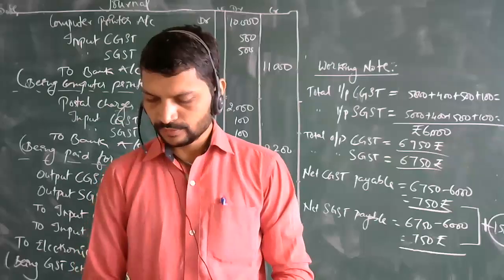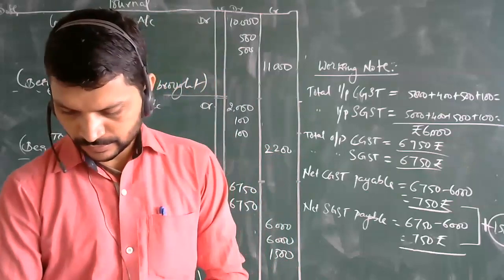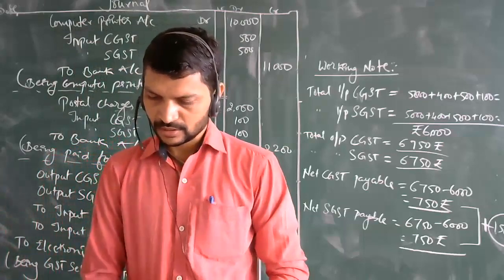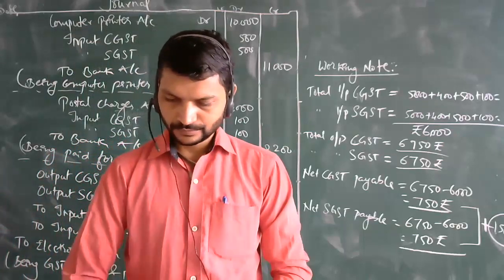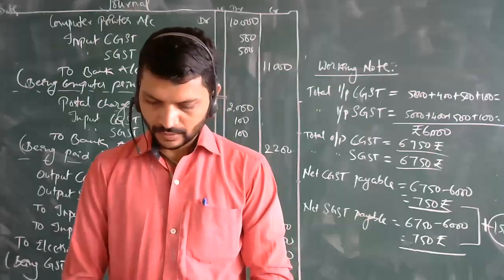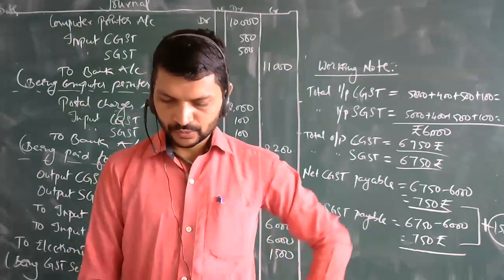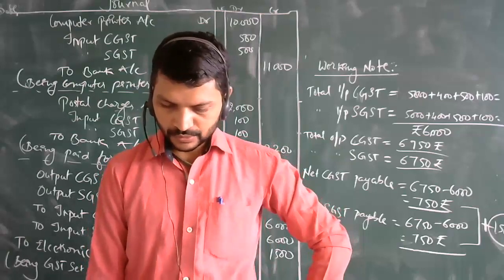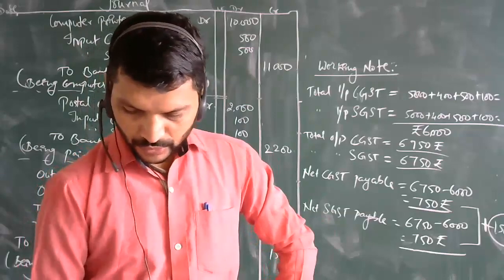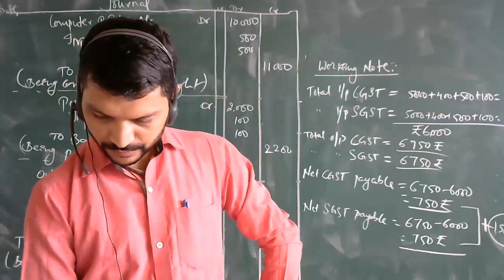First point, bought goods for rupees 3,50,000 from Jharkhand. Then second, sold goods for rupees 2 lakhs to Uttar Pradesh.